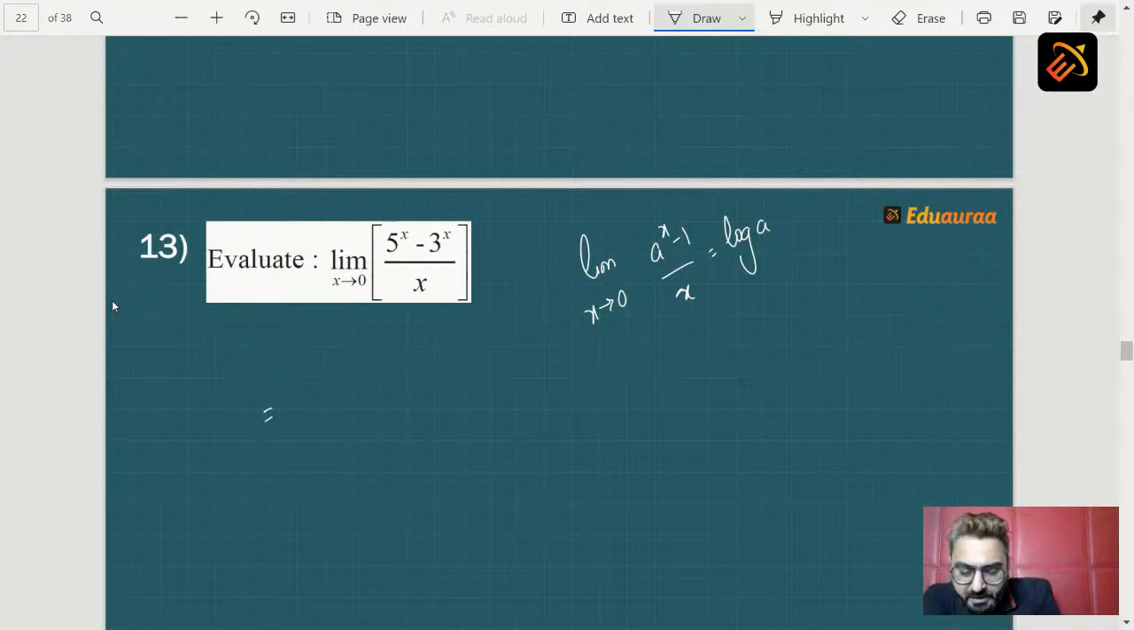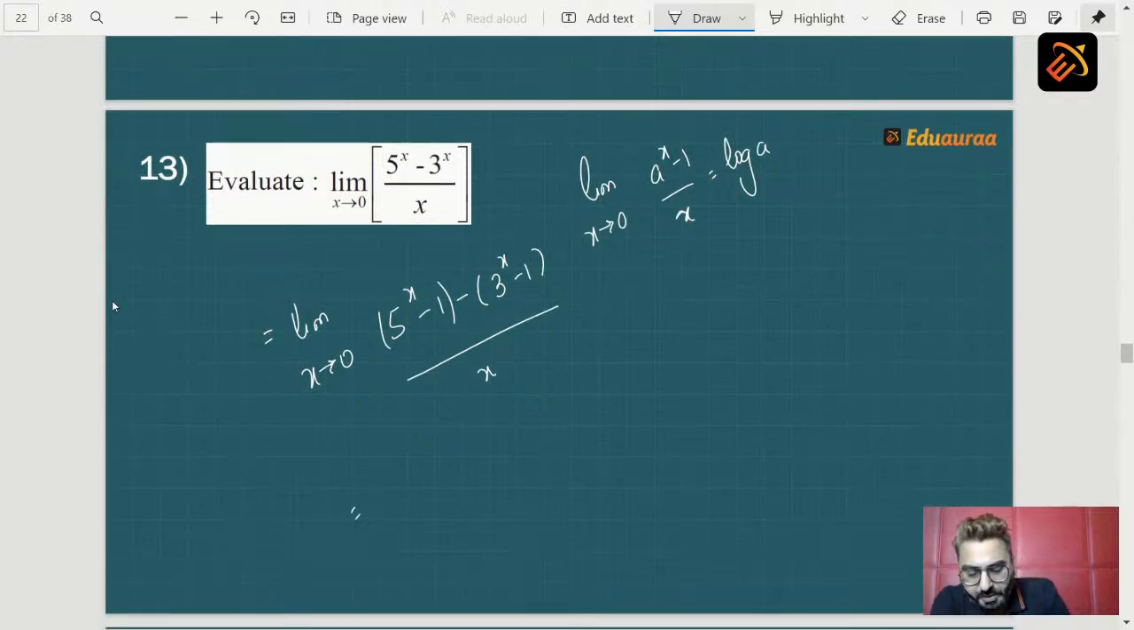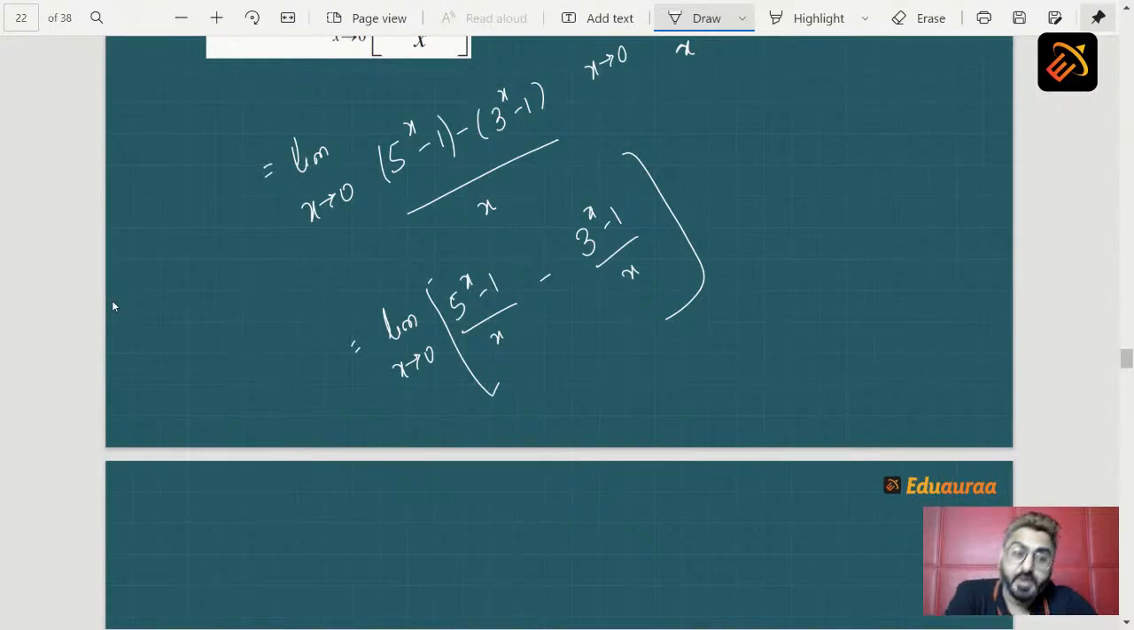How? We can write this as limit x tending to 0, 5 raised to x minus 1 minus 3 raised to x minus 1. As I said earlier, students, when you can't change your question, start playing with your question. So here we did -1 plus 1, make pairs. The moment you make pairs, split your denominator. So you get the next step as limit x tending to 0, 5 raised to x minus 1 upon x minus 3 raised to x minus 1 upon x.